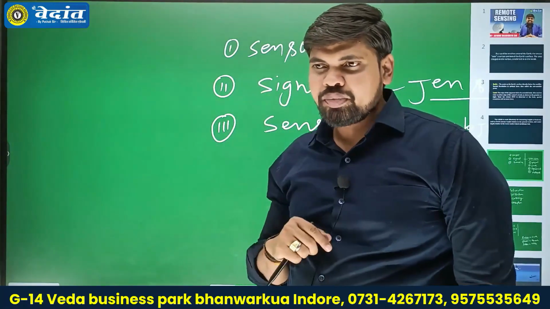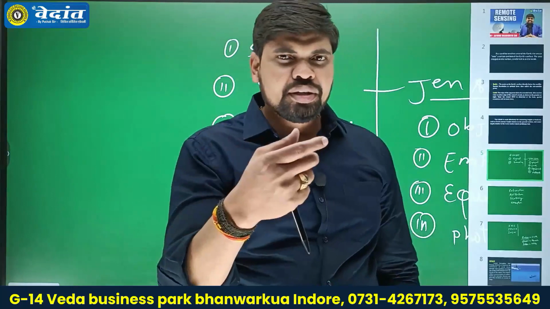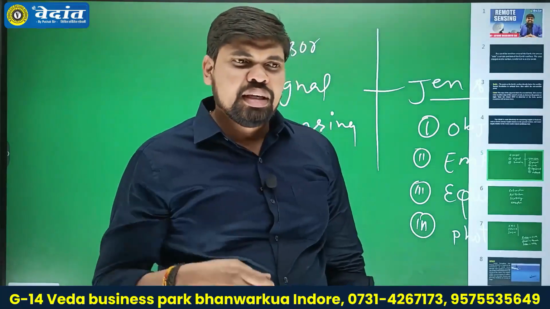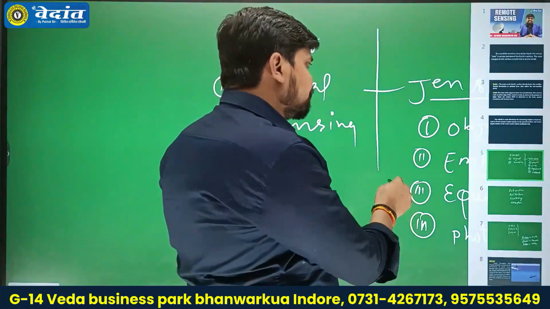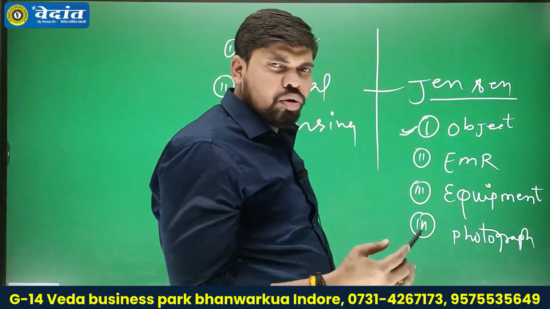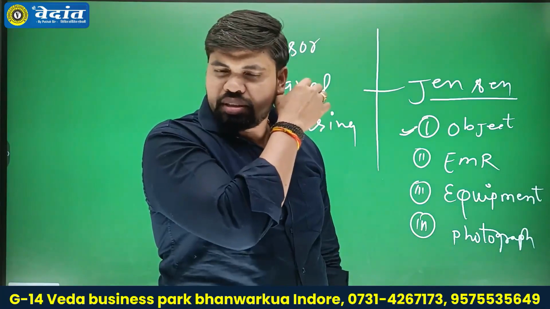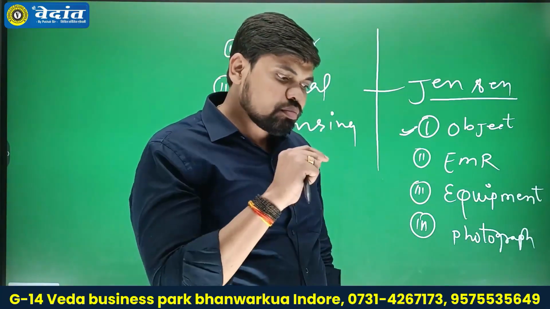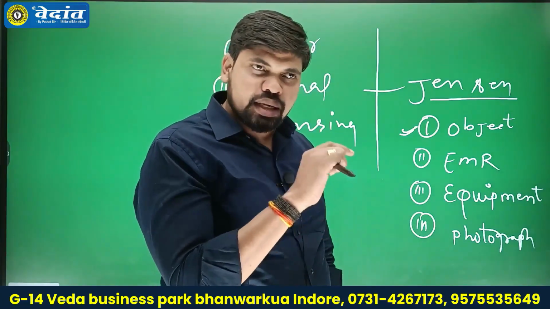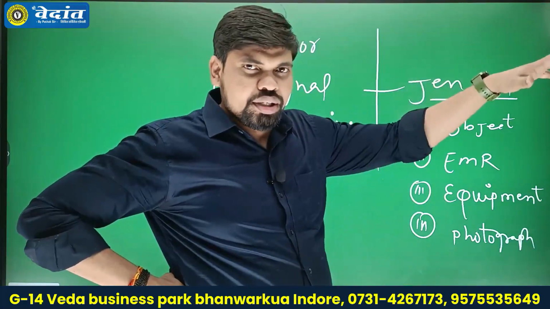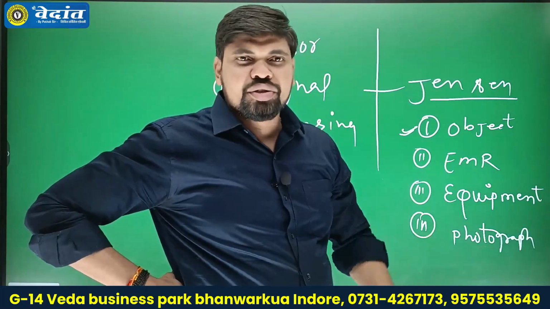But according to Jensen, the famous geographer, who gave a definition related to the initial parts of remote sensing, there should be 4 initial elements of remote sensing. The first one is an object or any phenomenon which occurs on the surface of the earth or is related to the earth. For example, suppose I have a car and my car interacts with incoming solar radiation from the primary source of energy, then that car will be considered an object in the initial part of remote sensing.